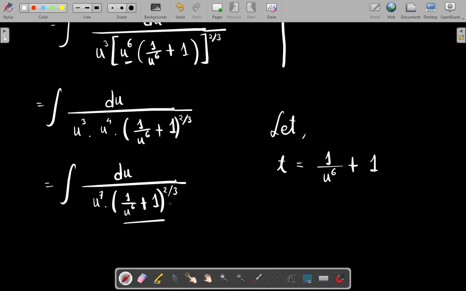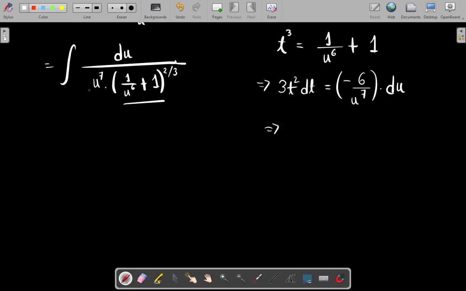So instead of working with t to the power 2/3, what if I use 3t cube? Because with 3t cube, this fractional part will vanish. If I take the derivative now, 3t square dt becomes minus 6 upon u to the power 7 du. So we have du upon u to the power 7.